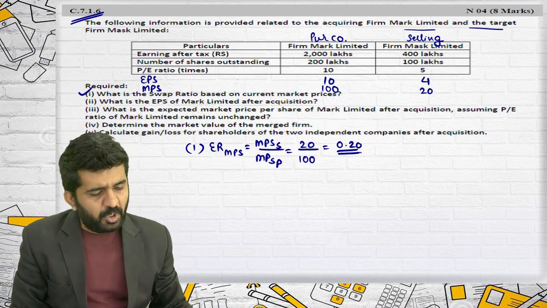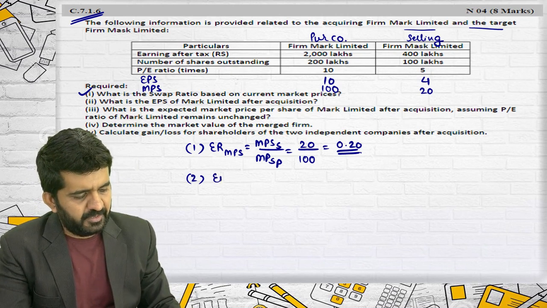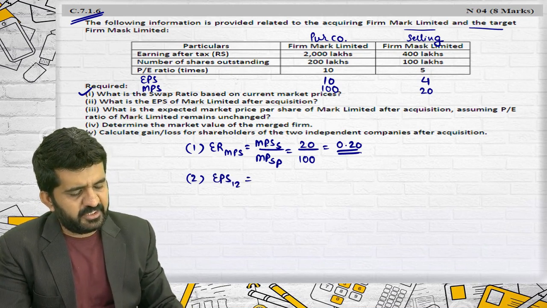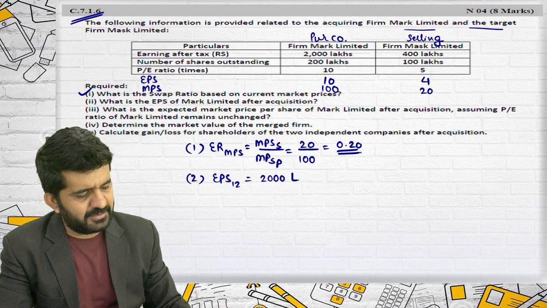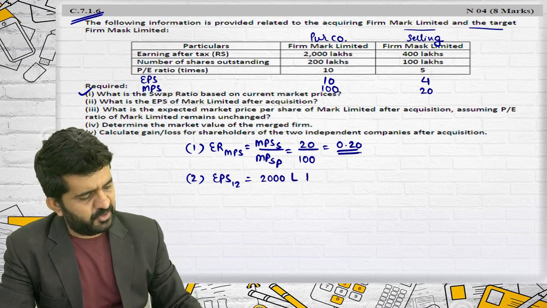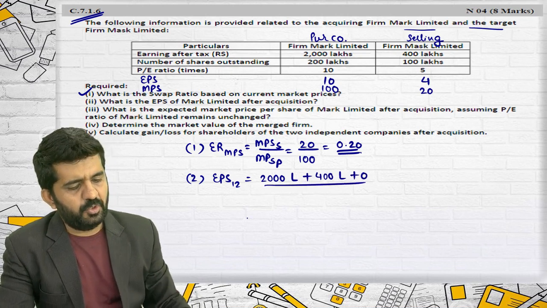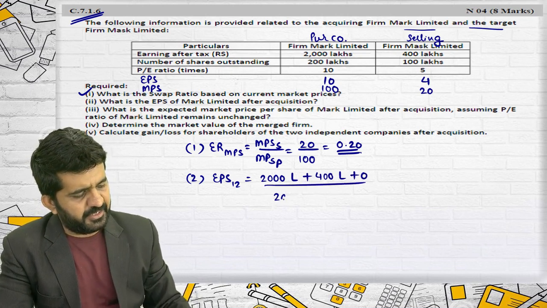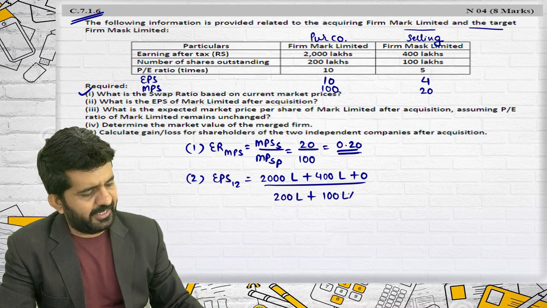Number 2. What is EPS of Mark Limited after acquisition? EPS 1-2 is equal to earnings of company 1, 2000 lakhs, plus earnings of company 2, 400 lakhs, plus synergic gain is 0, divided by number of shares, 200 lakhs plus 100 lakhs into 0.20.